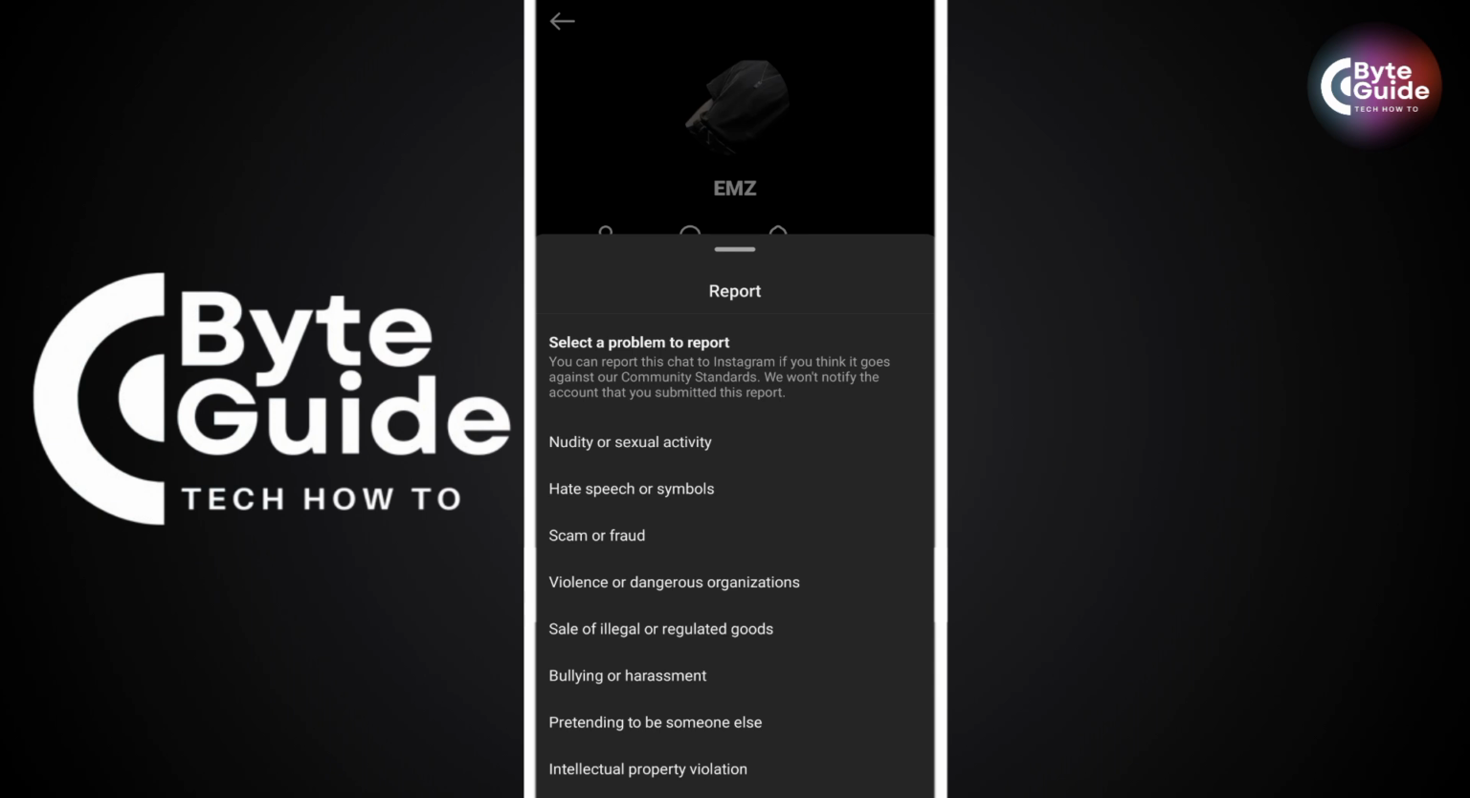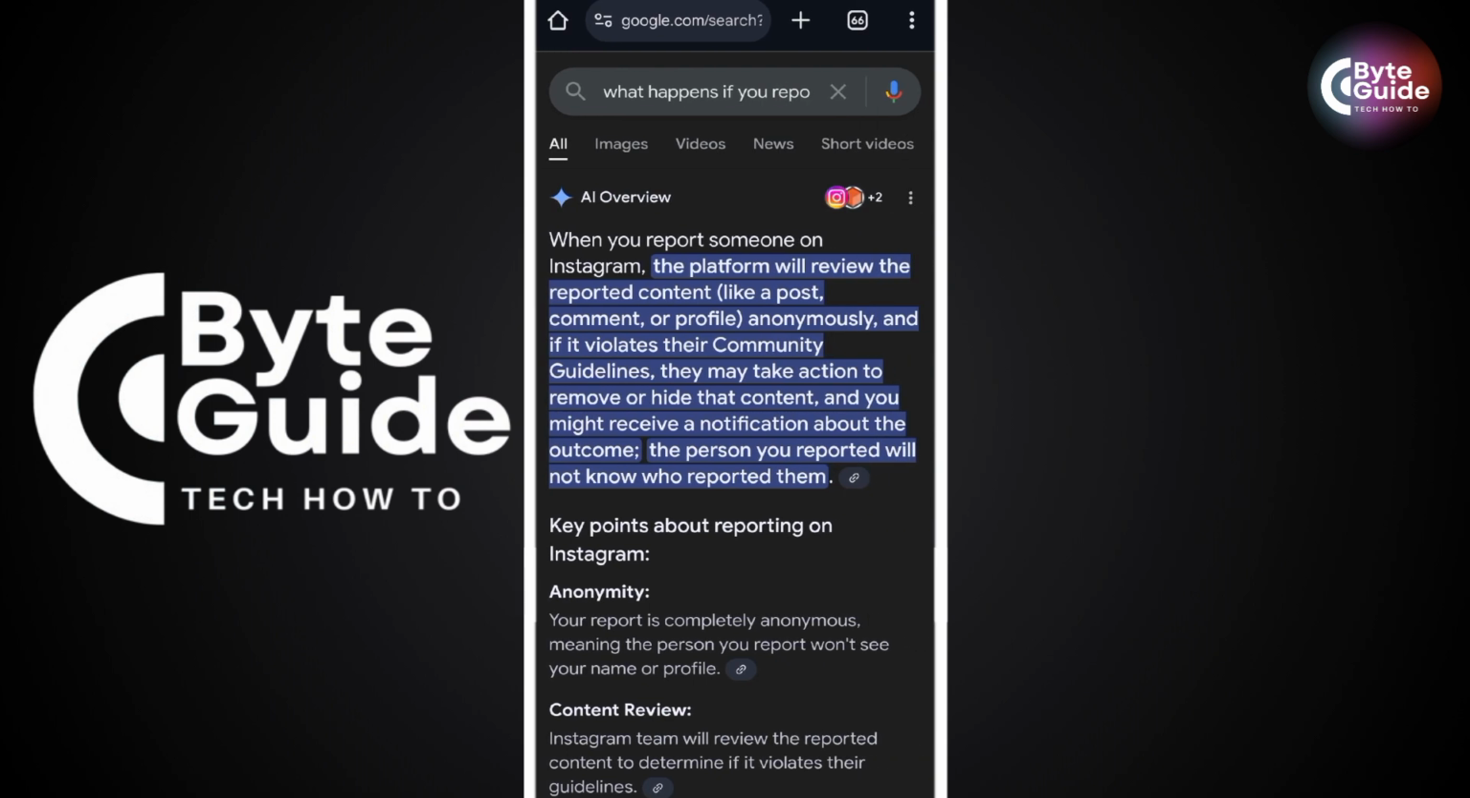What happens when you report someone? Instagram reviews the report to check if the content or account violates their guidelines. If it doesn't break any rules, nothing will happen, and the reported user won't be notified. If it does violate Instagram policies, the content may be removed or the account could face restrictions.